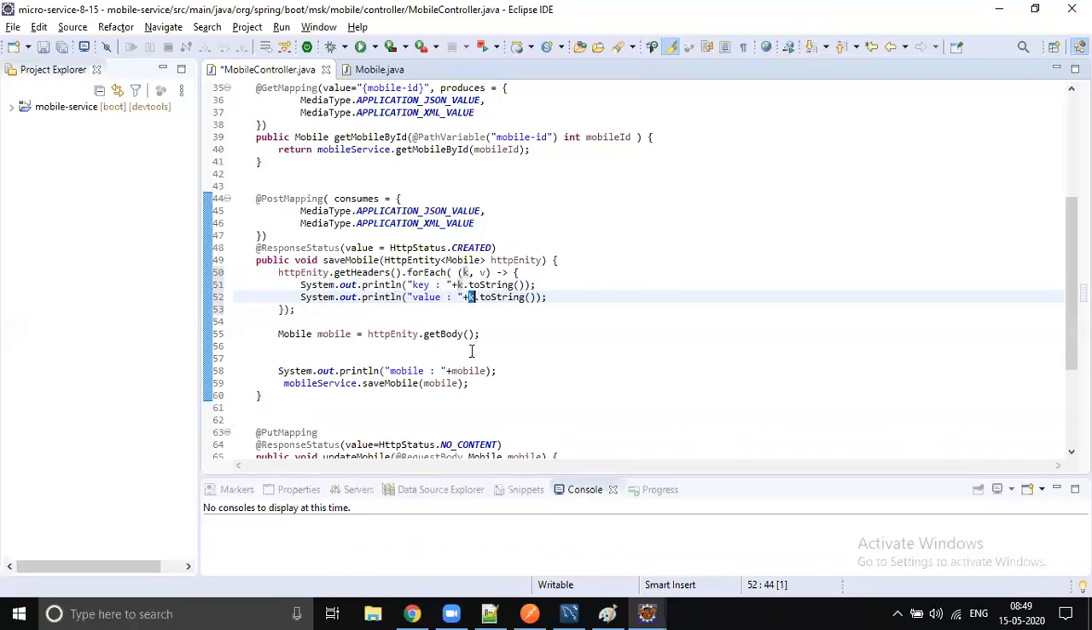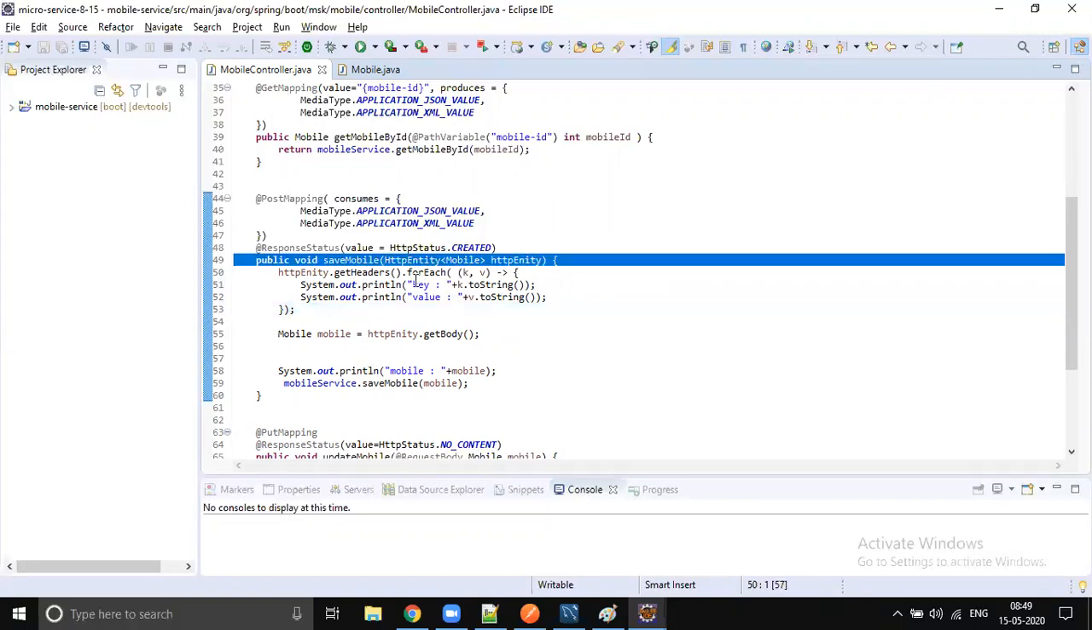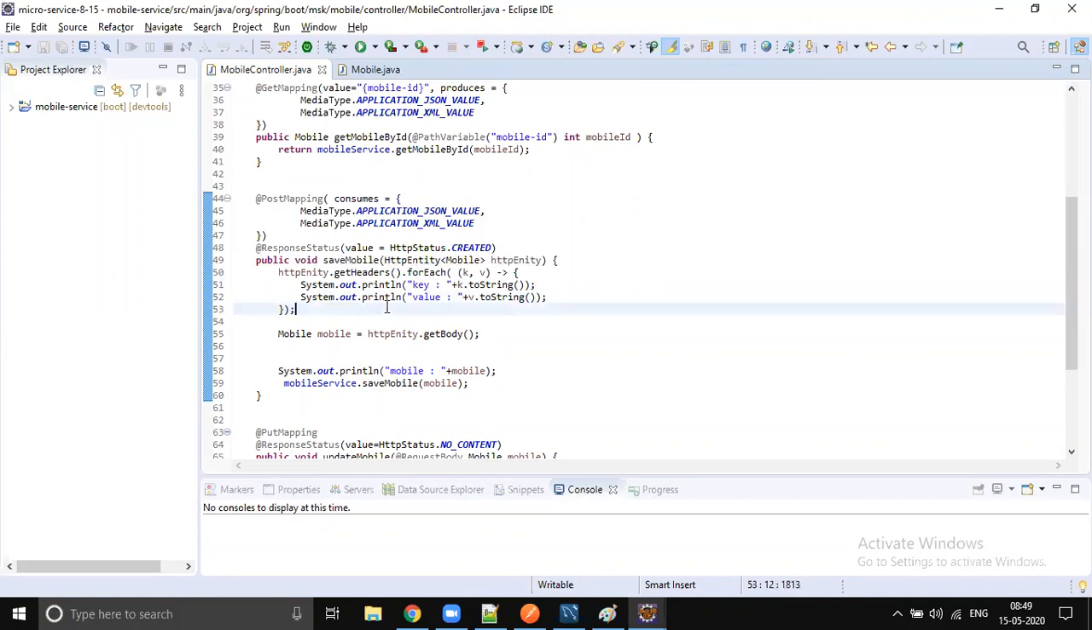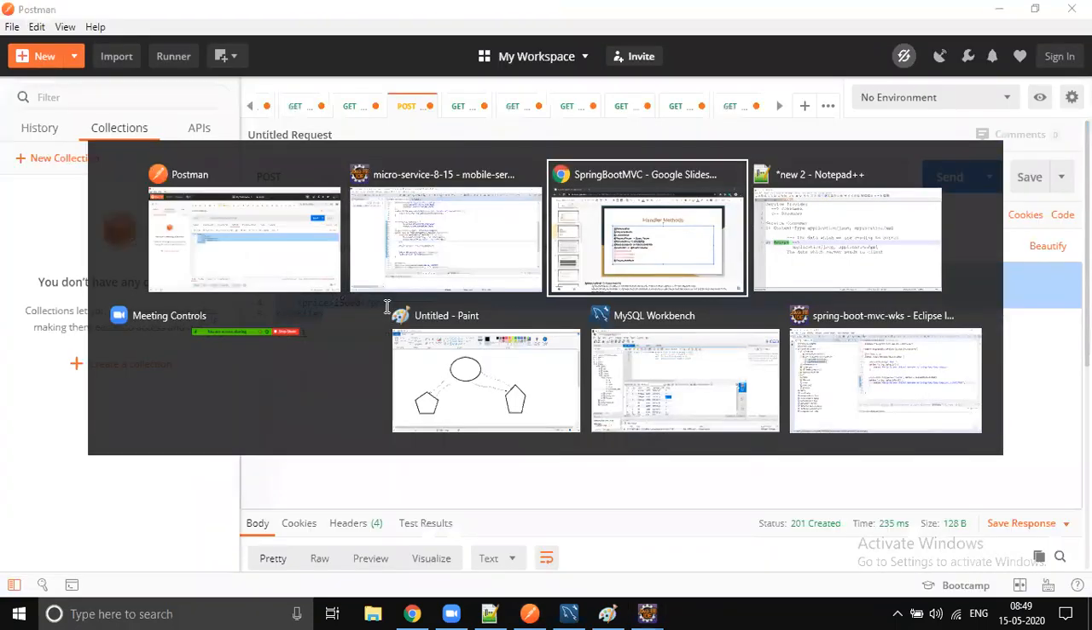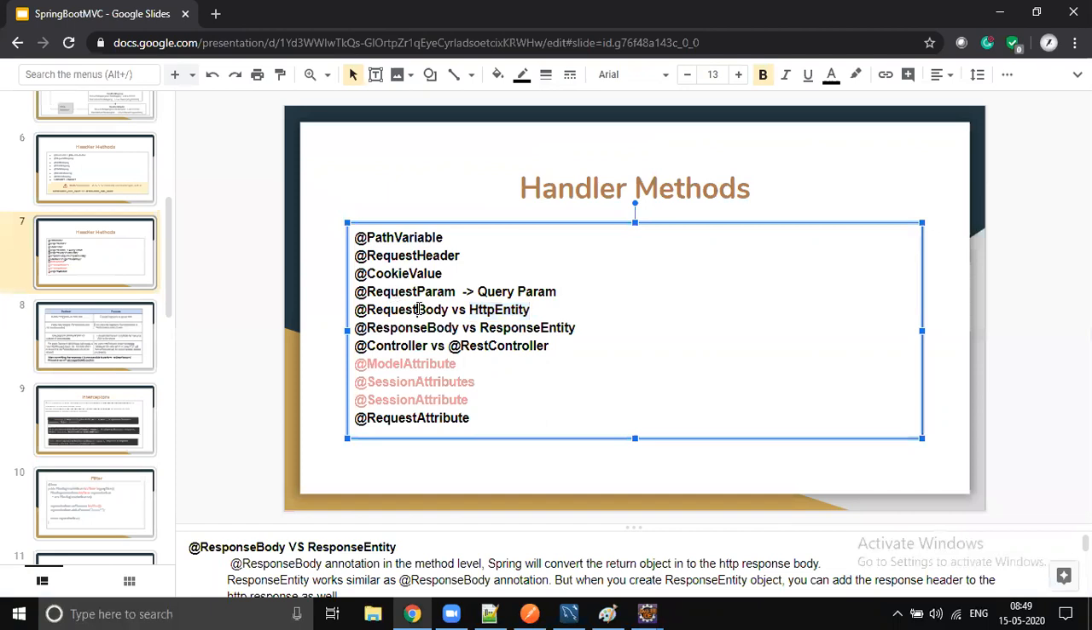So HTTP entity is the combination of header and request body. Wherever you want to have some control on the header data, you can use HTTP entity. If you just want only the request body, then you can use at request body. Okay, so that is the difference between request body and HTTP entity. The same thing is applicable for response body also.